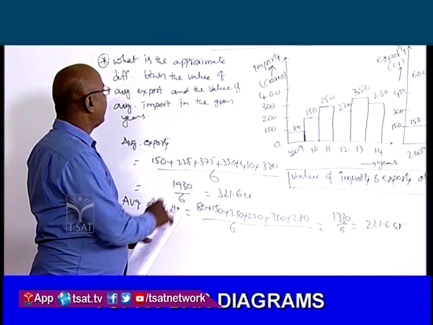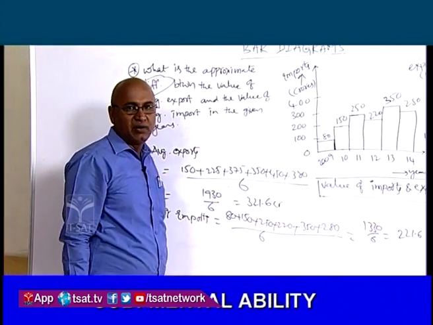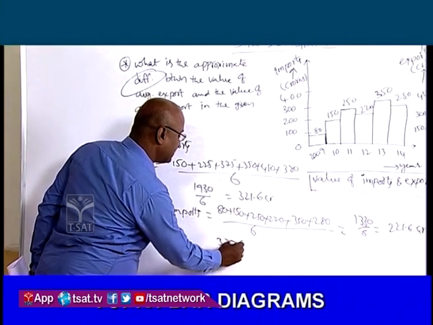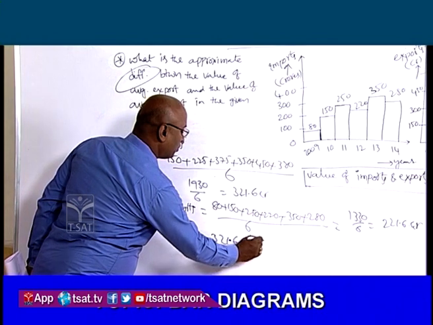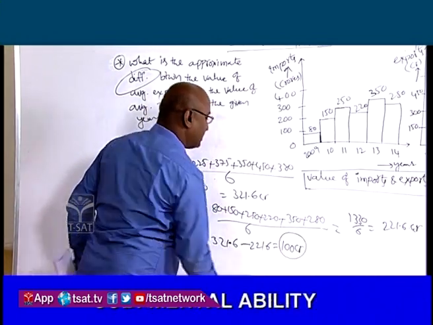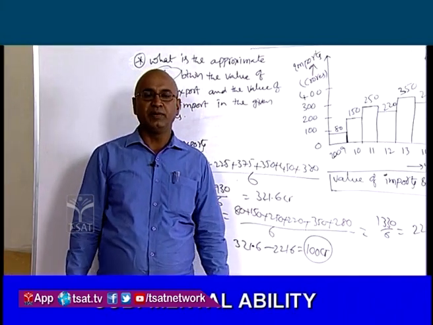Now what we have to find? The difference between the average value of exports and the average value of imports. So difference is equal to 321.6 minus 221.6. It is equal to exactly 100 CR is the difference between the average value of exports and the average value of imports.